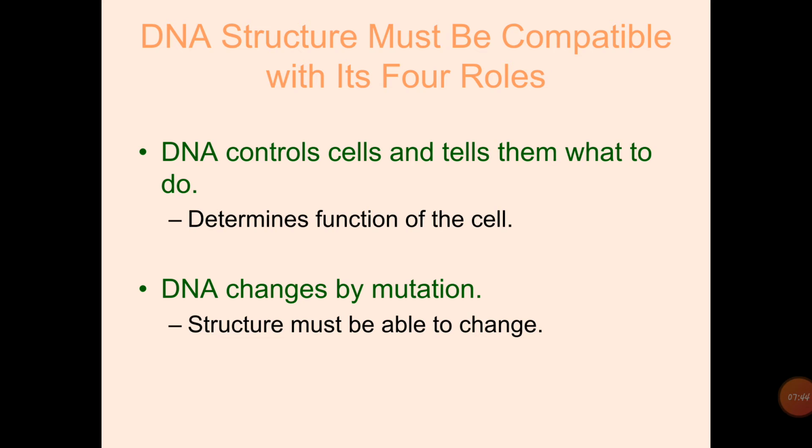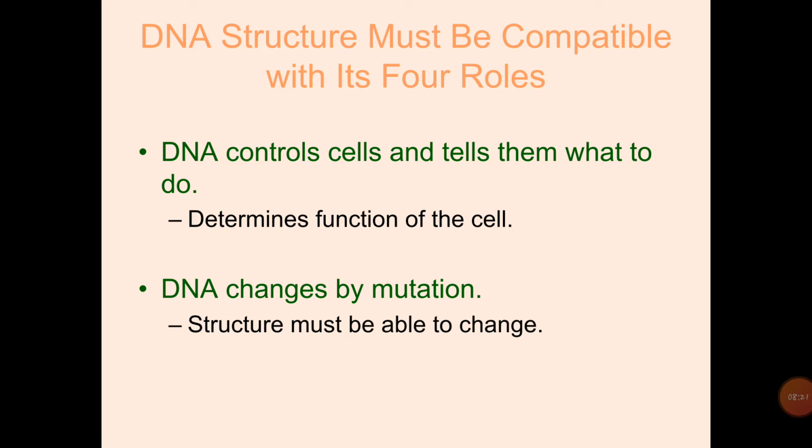Third, DNA controls the cell and tells it what to do. This is the most important function of DNA. According to the situation, DNA can instruct a particular cell on what to do. Broadly, we say the nucleus is the controller of the cell, because in the nucleus there are chromosomes, and chromosomes contain DNA.